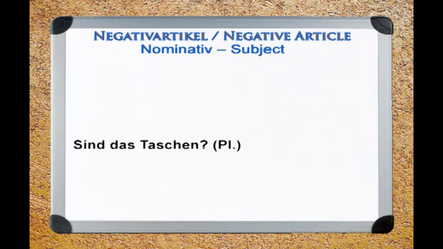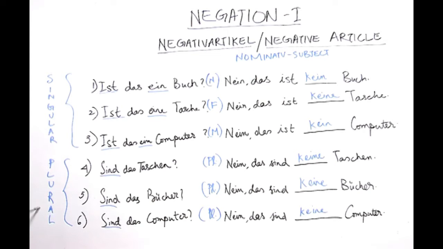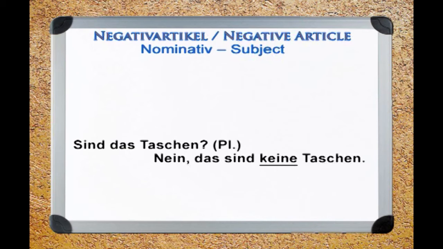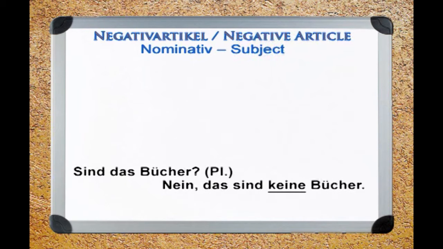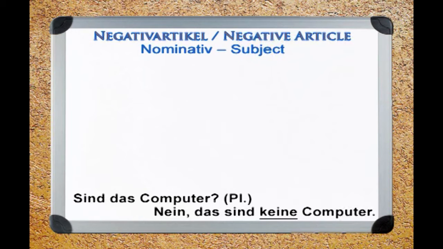Now, look at these sentences. The sentence starts with sind das Taschen. As you can see, I have written here plural. As you know, sind is the verb form for the third person plural. So, we have sind das Taschen, and we know the negative article for plural is keine, which is written here. So, we have here nein, das sind keine Taschen. Sind das Bücher? Nein, das sind keine Bücher. Sind das Computer? Nein, das sind keine Computer.